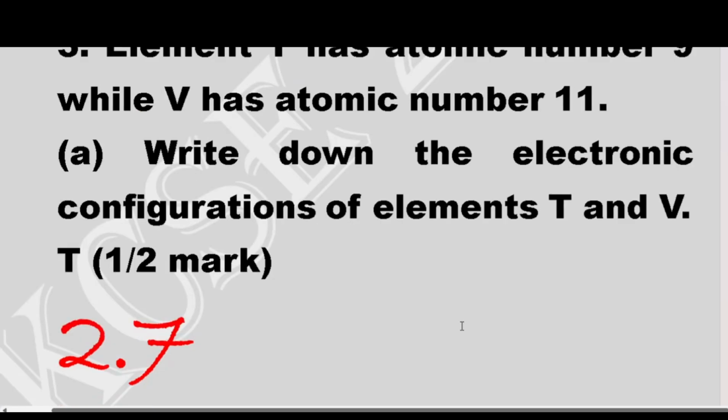Having taken 2, we are remaining with 7, so it is 2, 7 for T. Then for V, we have 2 for the first, which is maximum, and the second is 8, which gives a total of 10. We still have 1, so it is 2, 8, 1. That's the electron configuration of V. We said for T, it is 2, 7.